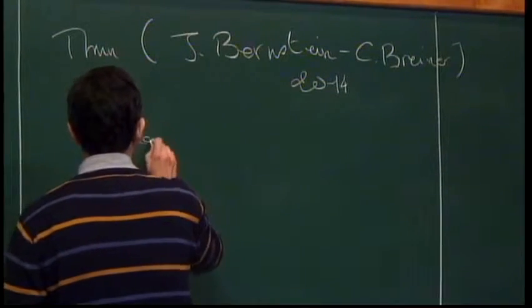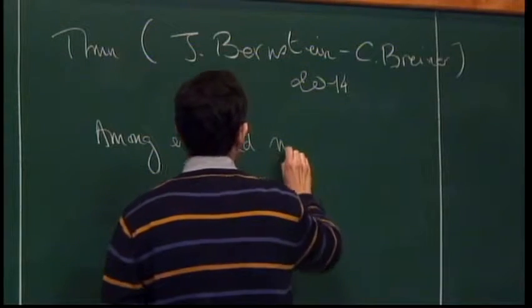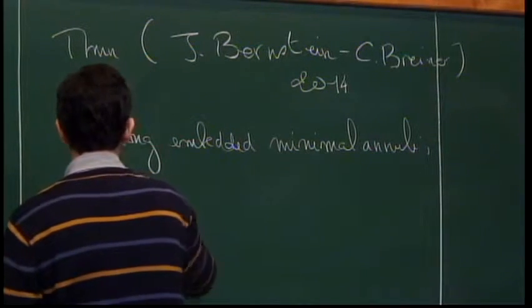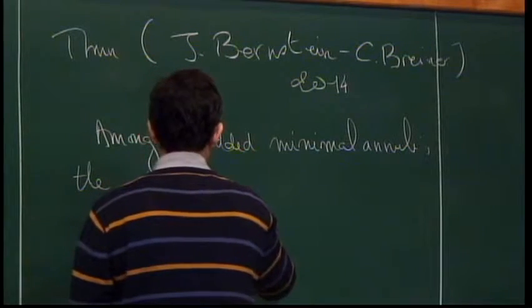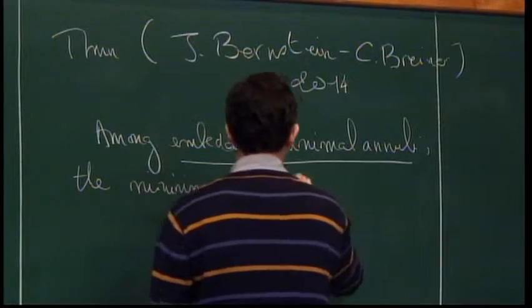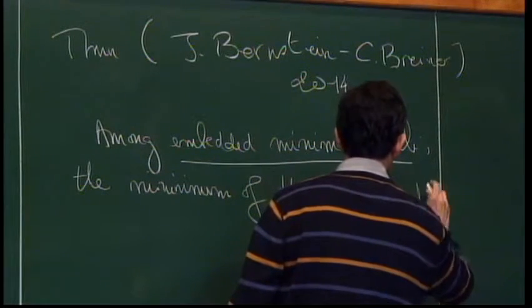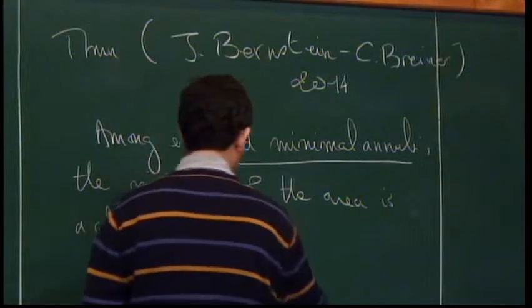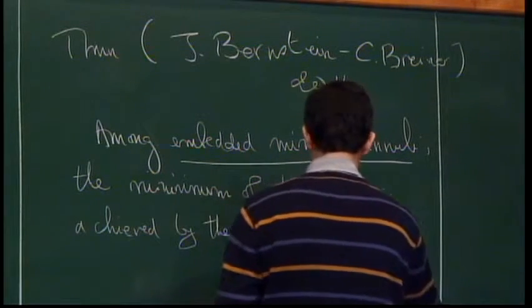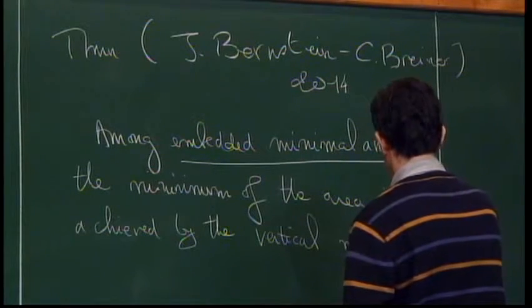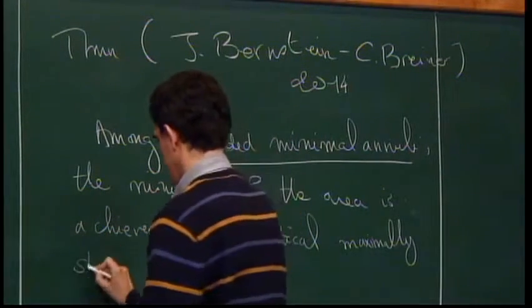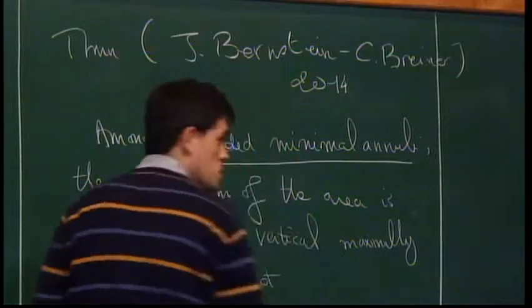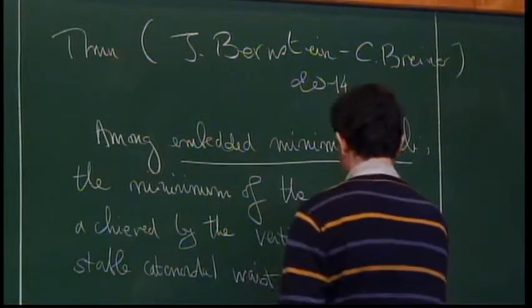So among embedded minimal annuli, the minimum of the area is achieved by the vertical maximally stable catenoidal waist, which is symmetric with respect to the middle plane.